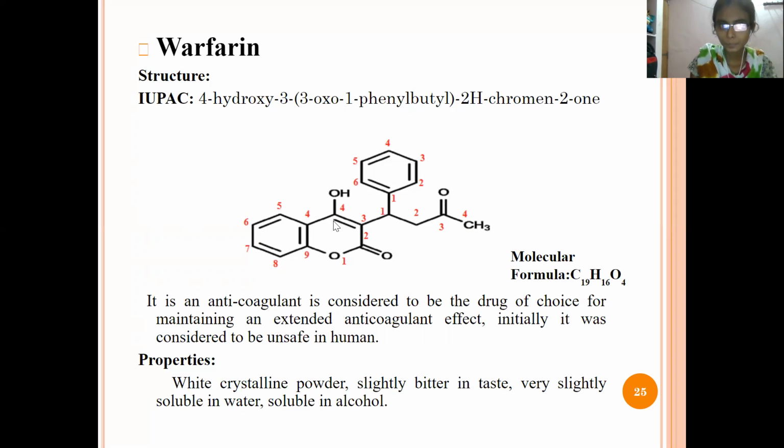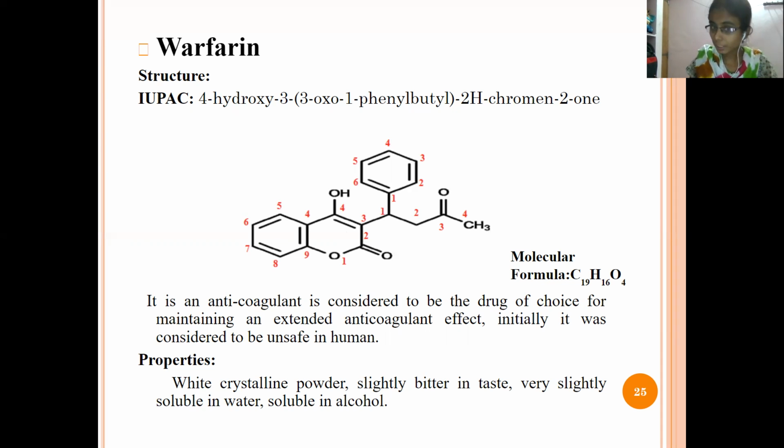So it is 4-hydroxy, 3-oxo, 1-phenyl, butyl and coumarin-2-one. So this is the structure and IUPAC name of warfarin.